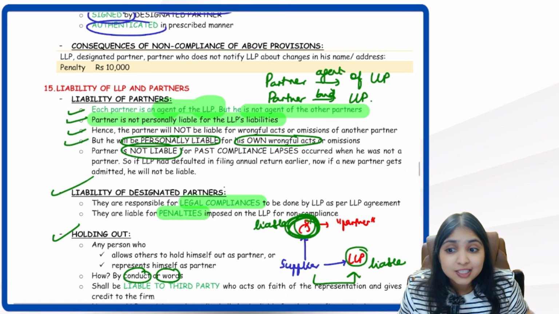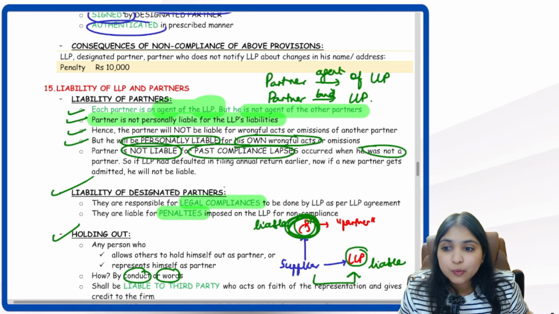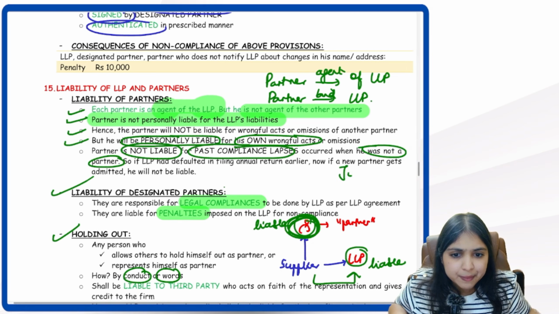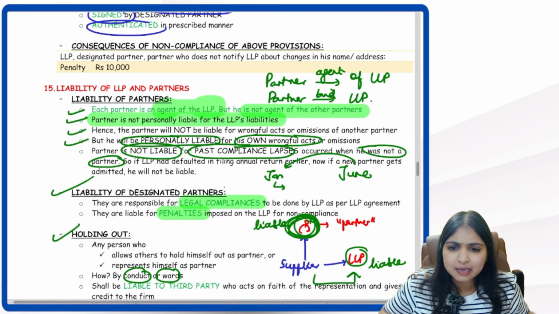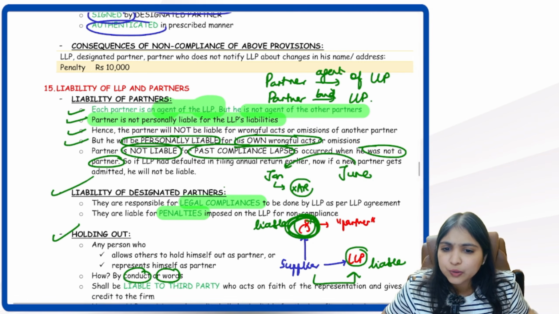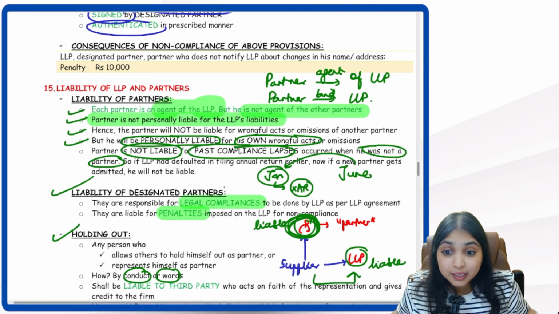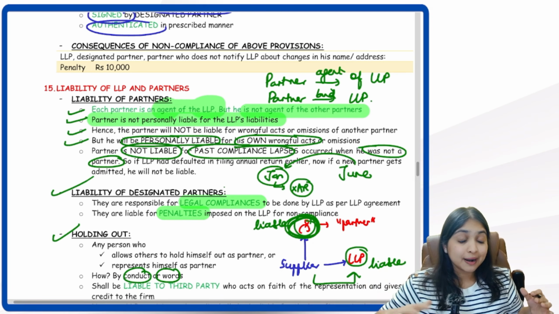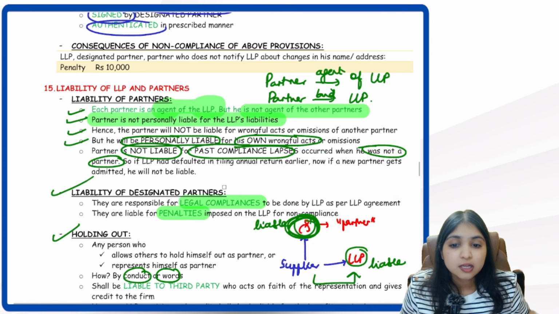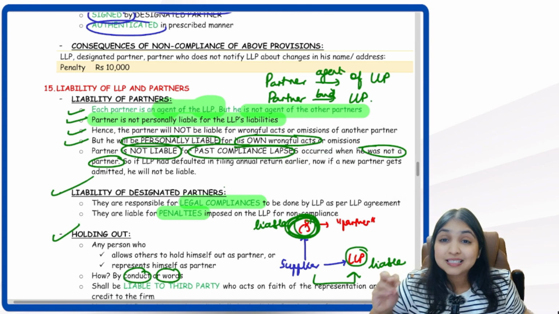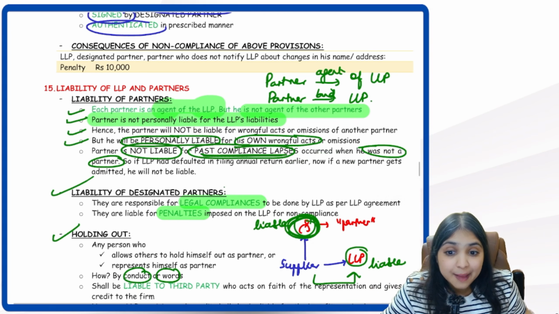Then, a partner is not liable for past compliance lapses that occurred when he was not a partner. Let's say I became a partner only in June, but long back in Jan, I was not a partner. At that time in this LLP, there was some non-compliance. Let's say in Jan they did not file the annual return. Some non-compliance happened earlier in Jan when I was not a partner. So for that non-compliance, will I be held responsible? No, guys. So past compliance lapse. Compliance lapse means what?